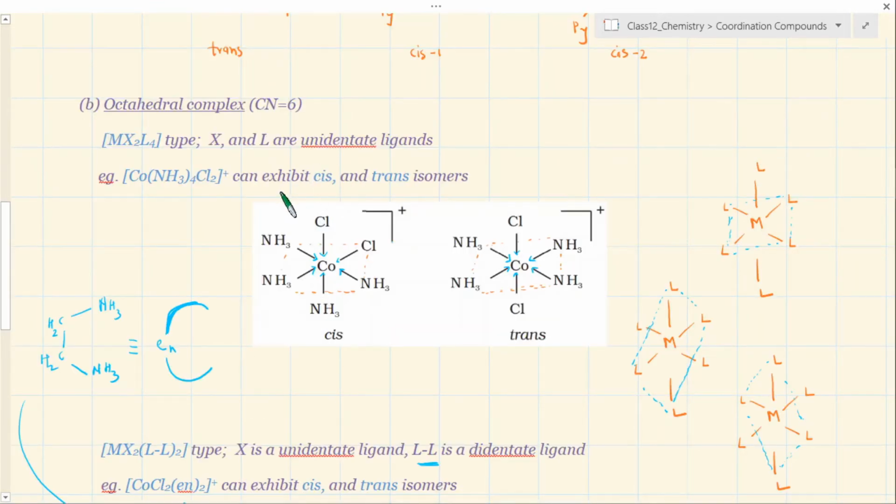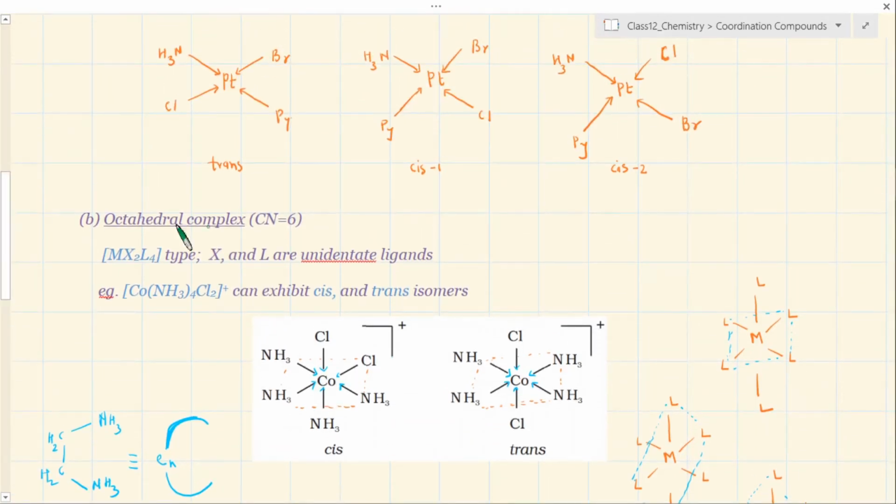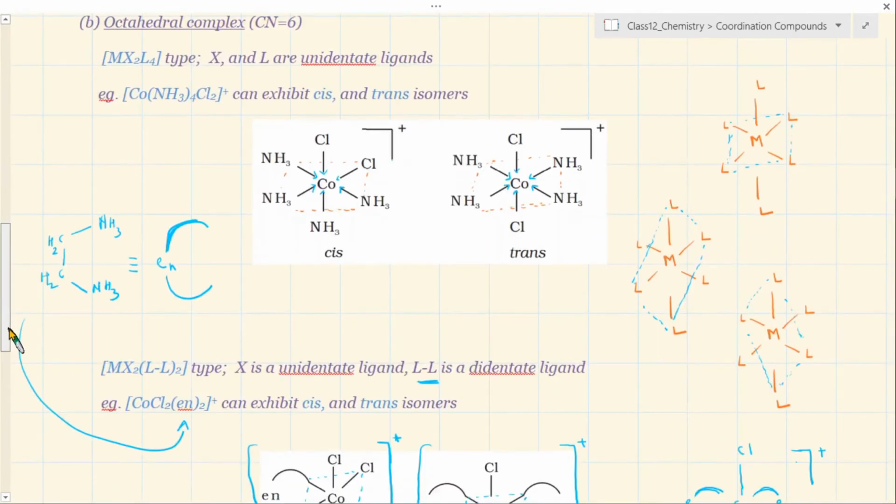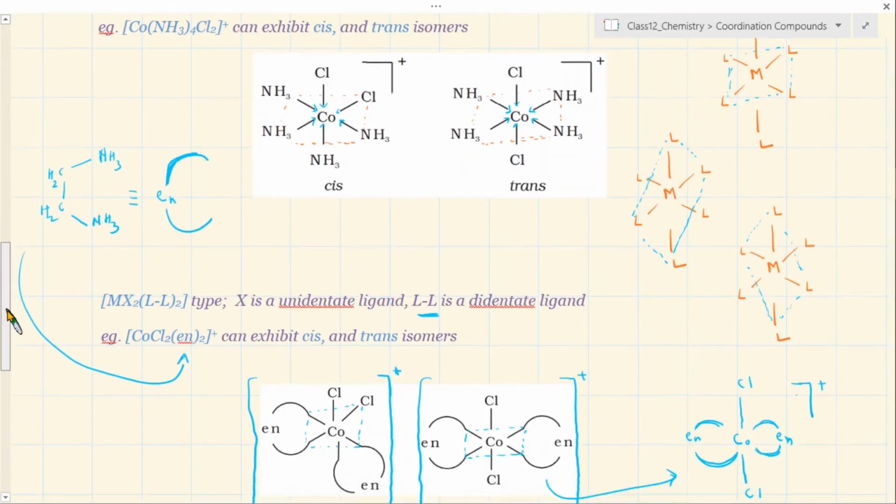There is no structure in your syllabus where one EDTA can form a bond with 1 calcium; if you are interested, just search and find out how it binds. Just a single ligand arranging itself in octahedral geometry around the metal. But anyway, so the coordination number 6, MX2L4 type, and here you have these 2 structures in this arrangement.